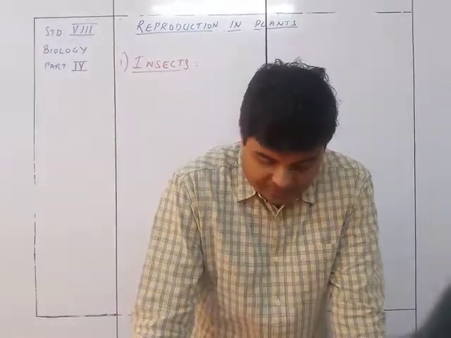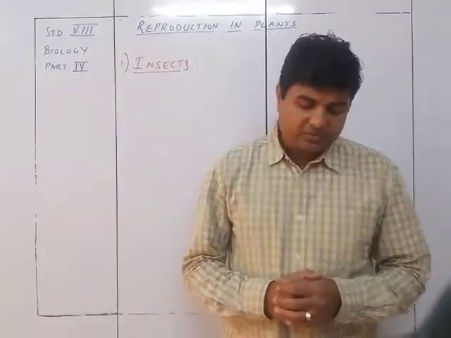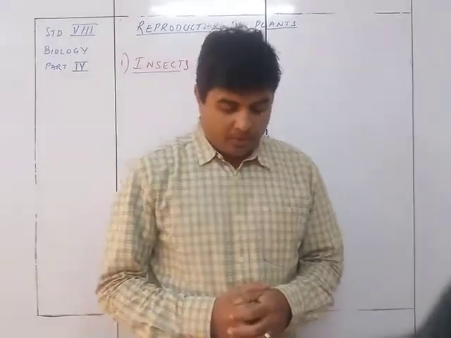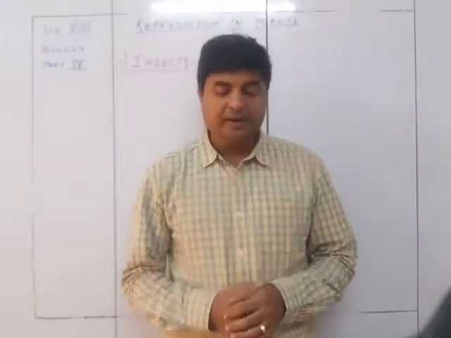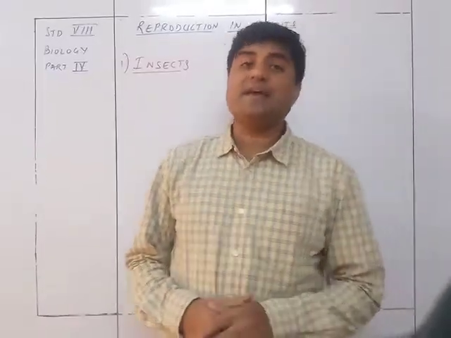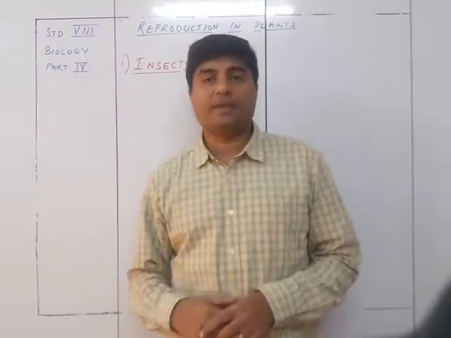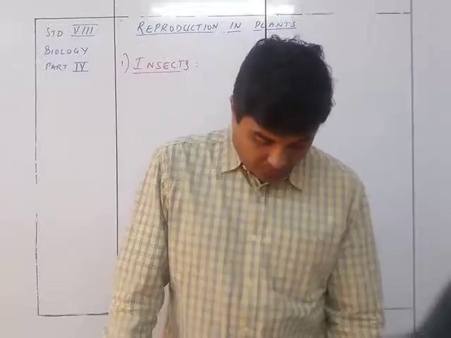When this insect visits another flower, the pollen grain from its body may fall on the stigma. Such transfer of pollen grain is called insect pollination. So when insects help the pollination take place, it's called insect pollination.